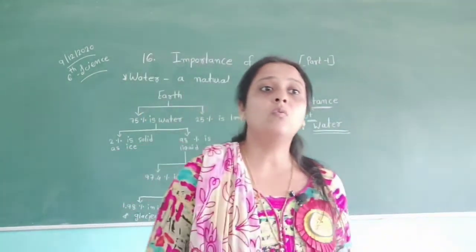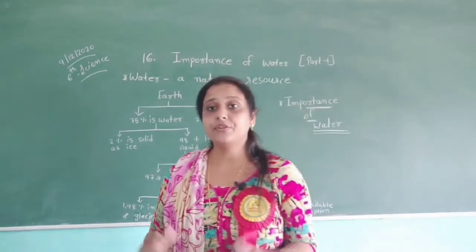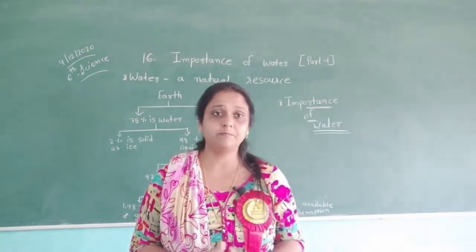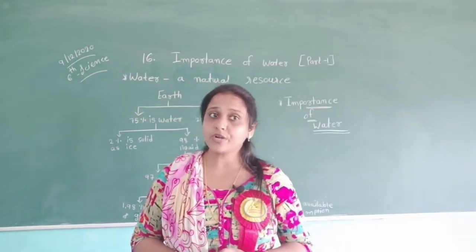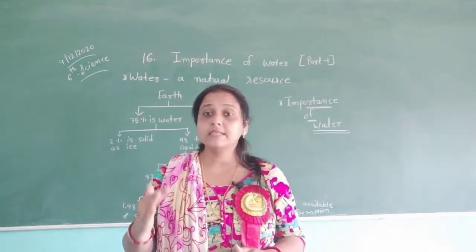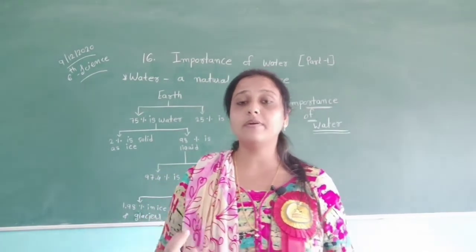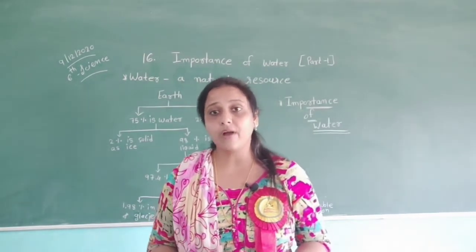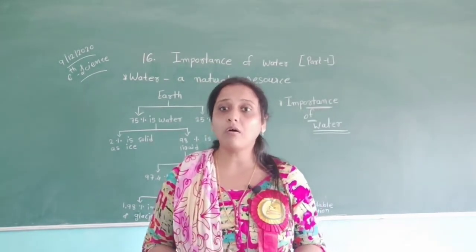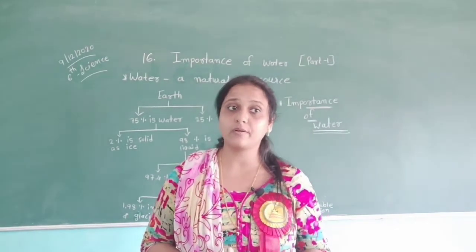Then, water: a natural resource. Now you are familiar with the natural and artificial world. Water is a natural resource. In chapter 14 you learned that 75% of the earth's surface is covered with water. How many percent? 75% of the earth's surface is covered by water.